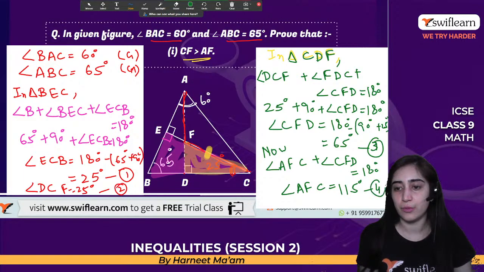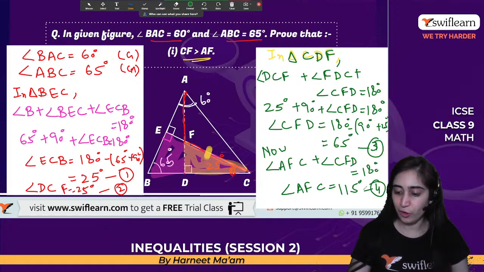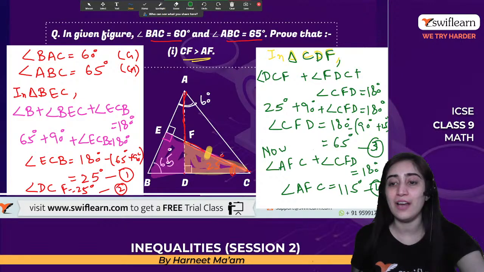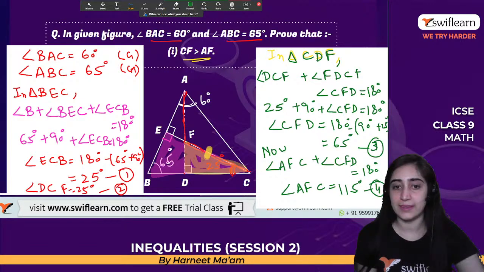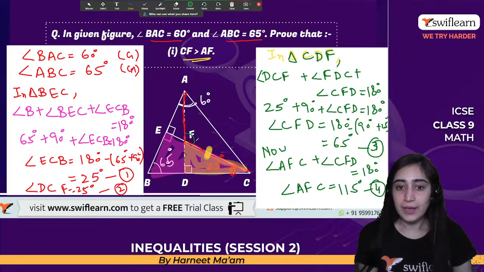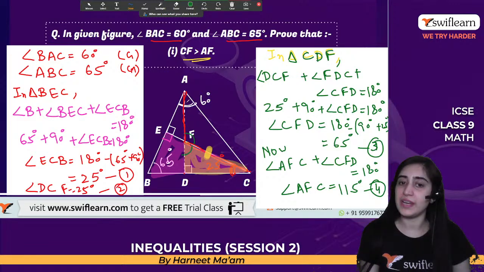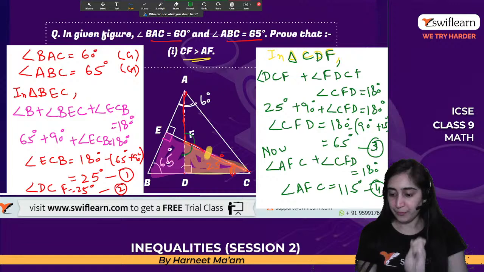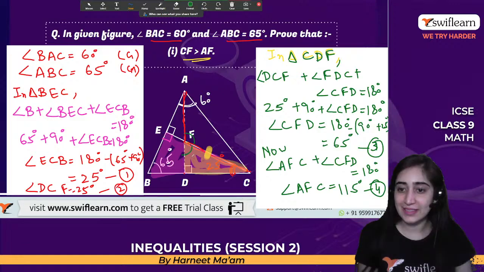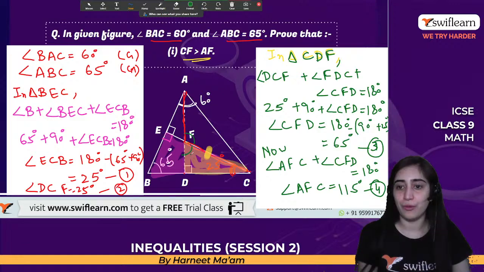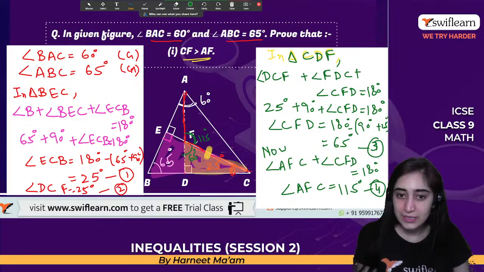Let's name it equation number 4. I hope it's fine, guys. So what we have understood is that this angle plus this angle is 180 degrees because it's a straight line, right? So now I know that this angle I was able to calculate was 65 degrees, so this angle is 115 degrees. I know this angle now, right?